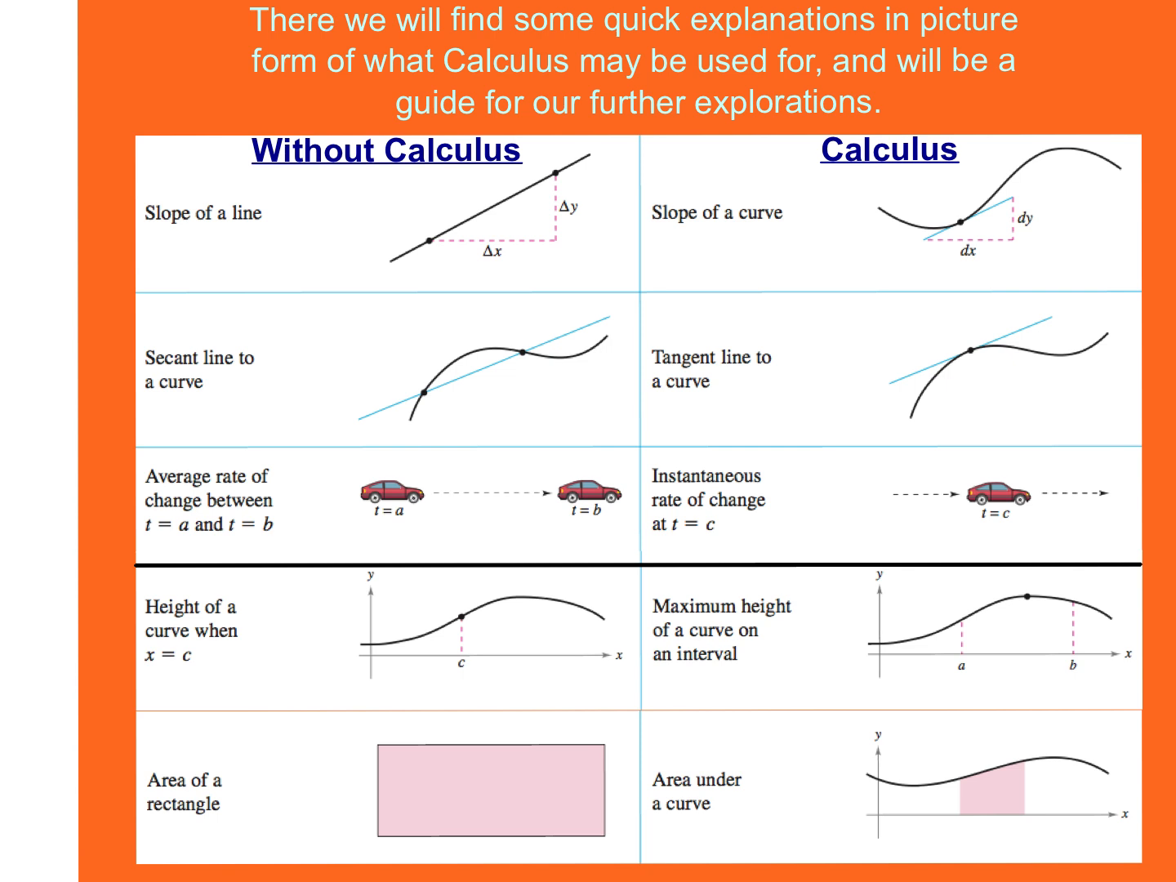So how did you find the slope of a line without calculus? Rise over run. Exactly. Change in y over change in x: y2 minus y1 over x2 minus x1, right? And all of that was that. But now we're going to do slopes of a curve, because that's what calculus is. It's curvatures. It's smooth curves.